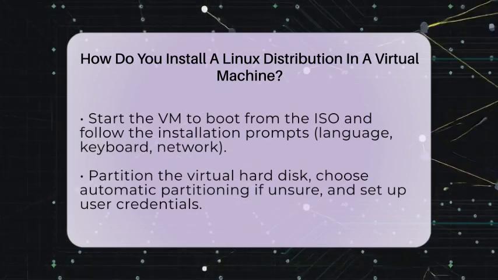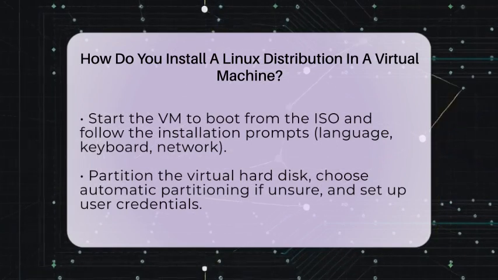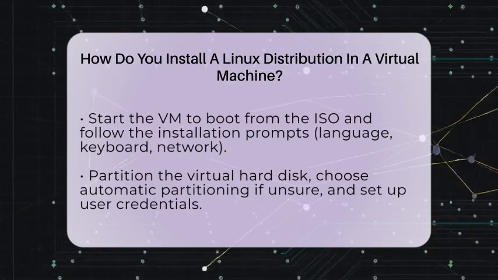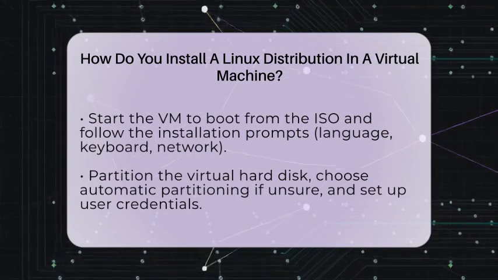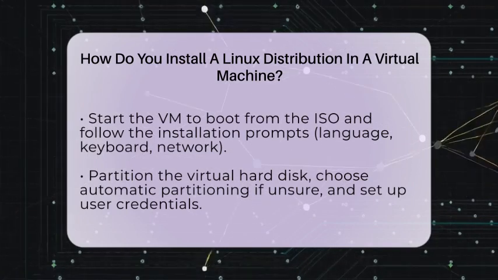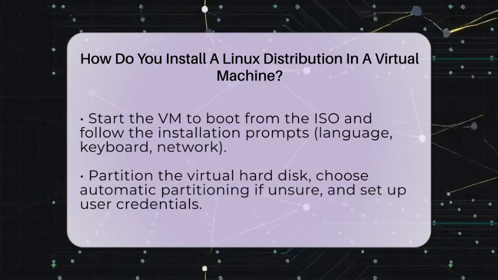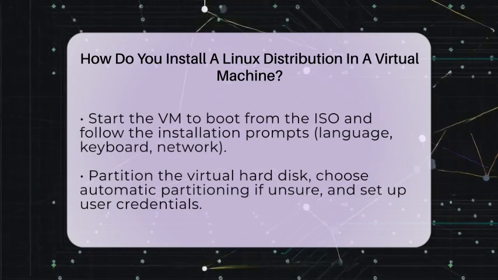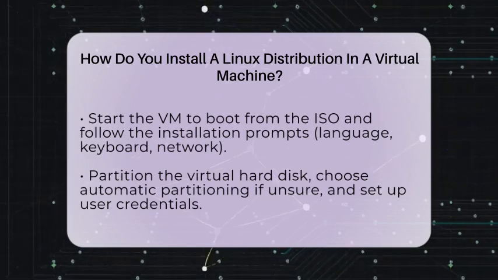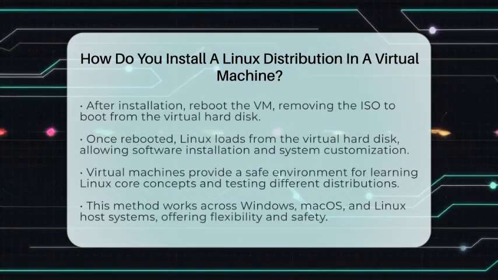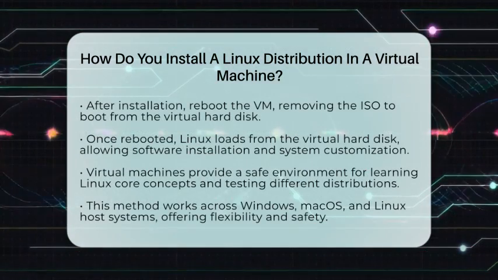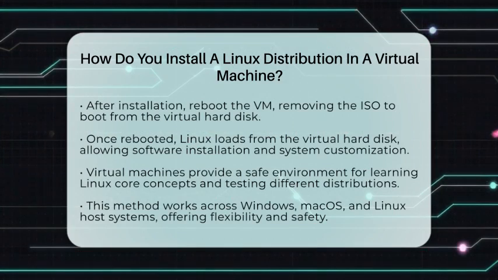Once the installation completes, the system will ask you to reboot. Since the ISO is still connected, you need to remove it from the virtual drive. You can do this in the VM settings or simply unmount the ISO. After rebooting, your Linux system will load from the virtual hard disk. Now, you're ready to explore Linux inside your existing operating system. You can install software, update the system, and customize it just like on a real computer.